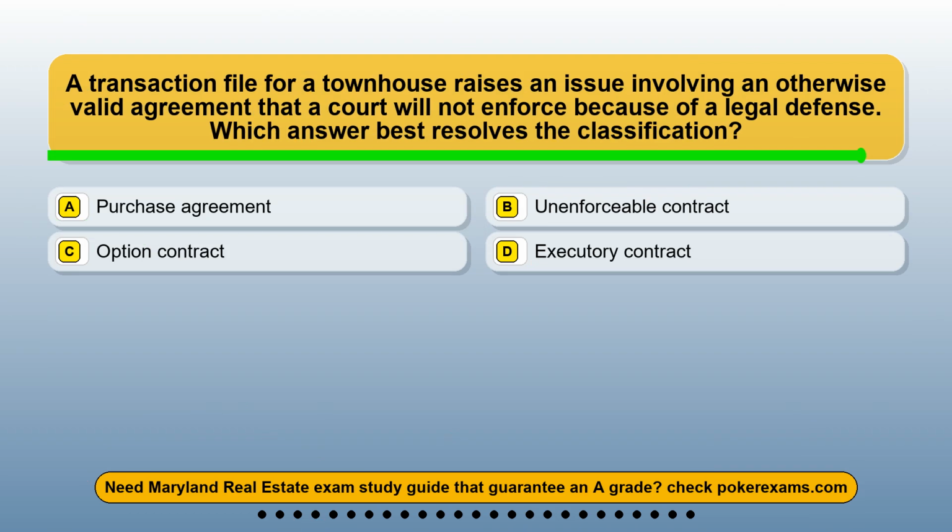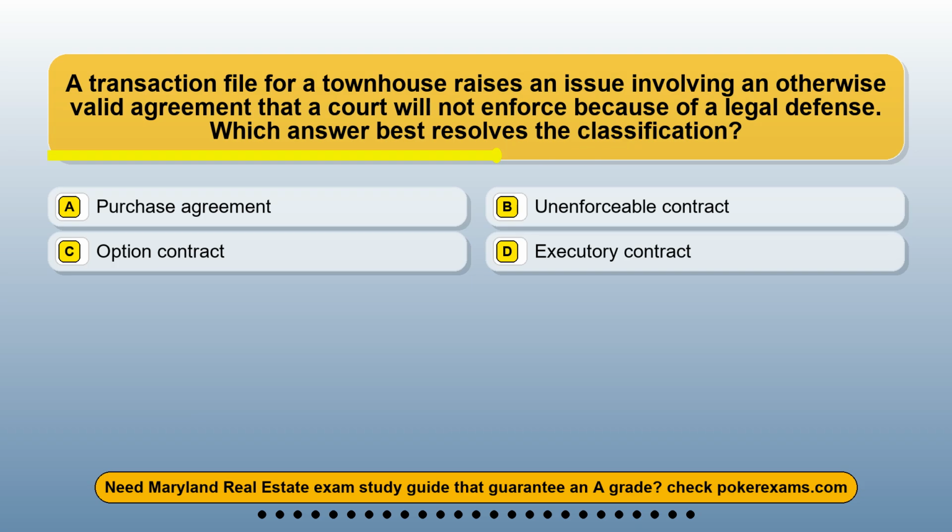Question 24. A transaction file for a townhouse raises an issue involving an otherwise valid agreement that a court will not enforce because of a legal defense. Which answer best resolves the classification? Option A, purchase agreement. Option B, unenforceable contract. Option C, option contract. Option D, executory contract.